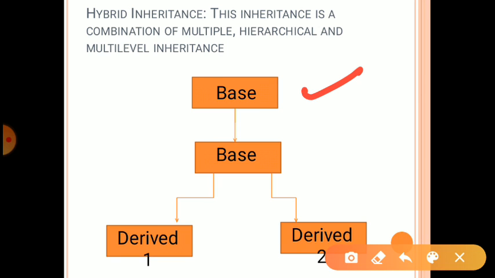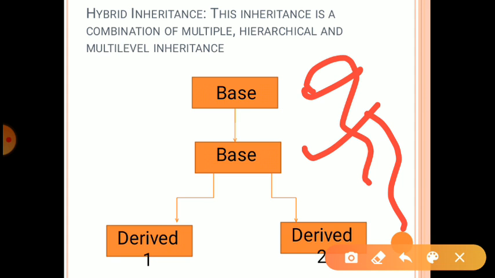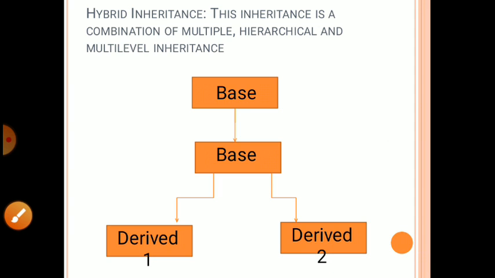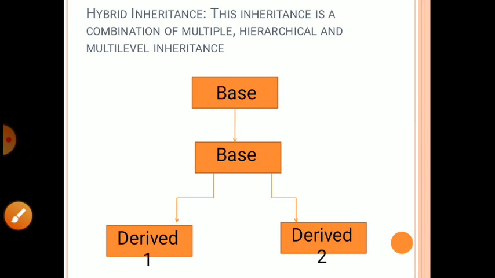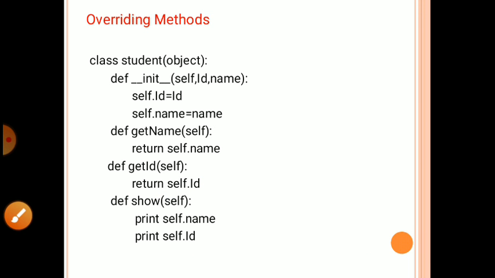First one, look at base and derived. It is a simple type of inheritance. If we extend this again, it's called multi-level inheritance. And if the base is derived into more than two derived classes, it is called multiple inheritance. So here this combination is called hybrid inheritance.